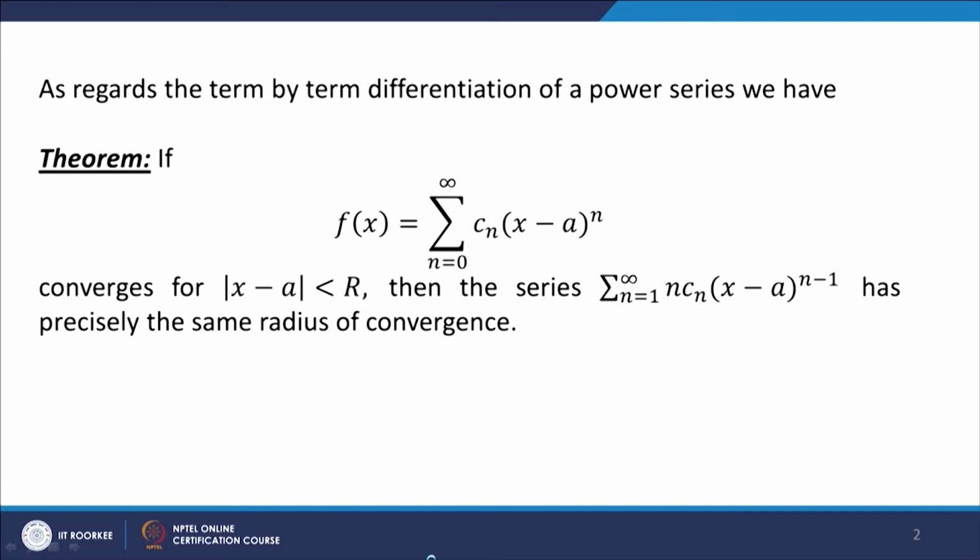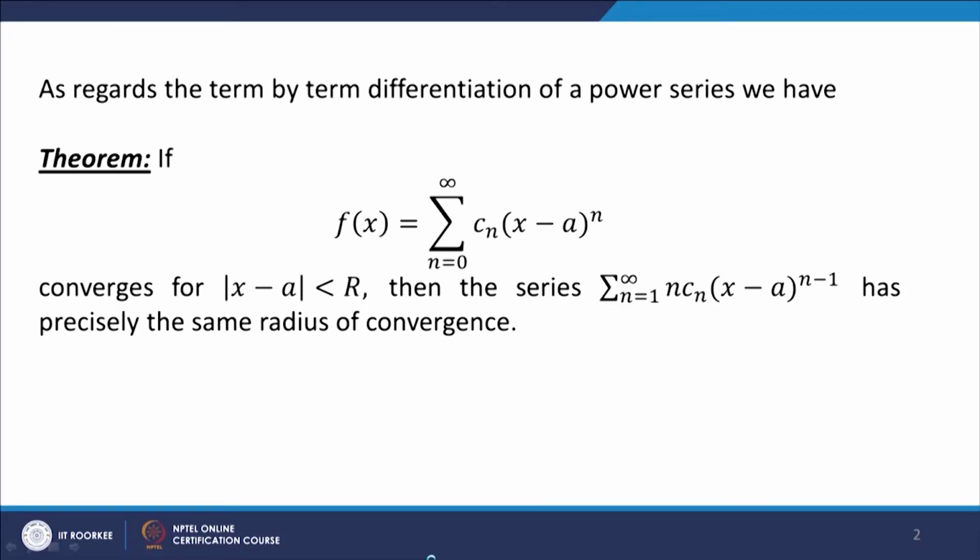This series has been obtained by term by term differentiation of the series sigma n equal to 0 to infinity C n (x minus a) to the power n. So precisely what we are saying is that if the given series has radius of convergence r, then the differentiated series also has the radius of convergence r.